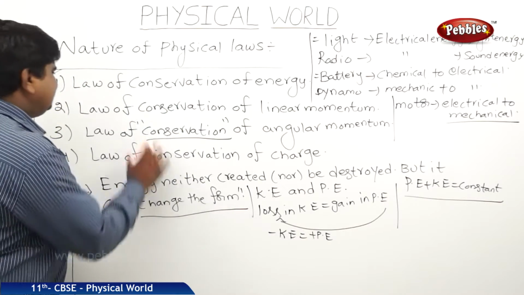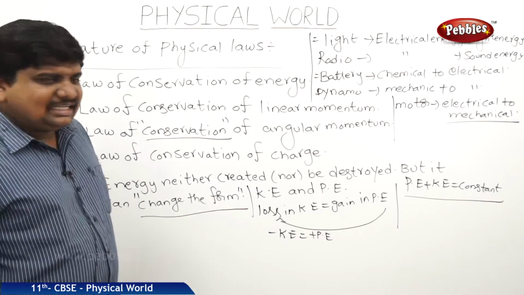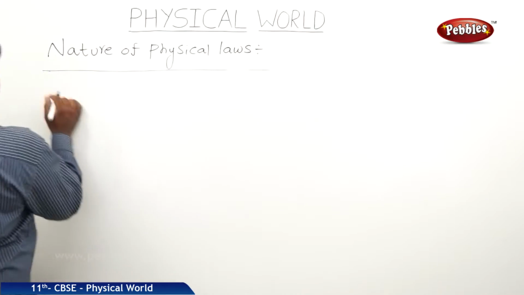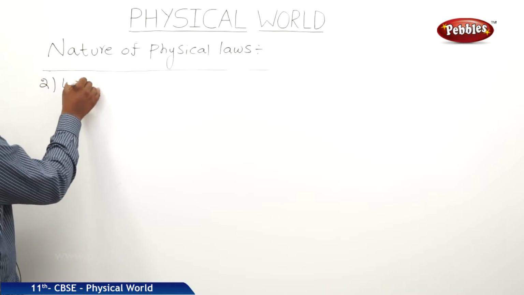Next we will discuss the remaining conservation laws one by one. The next one is the law of conservation of linear momentum.